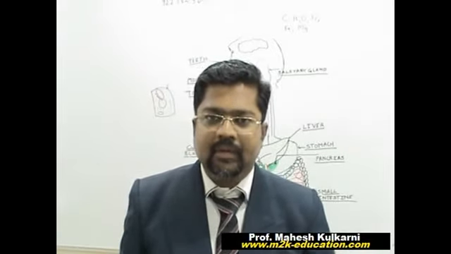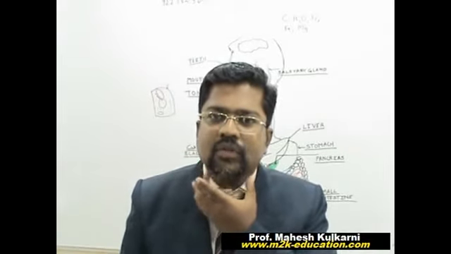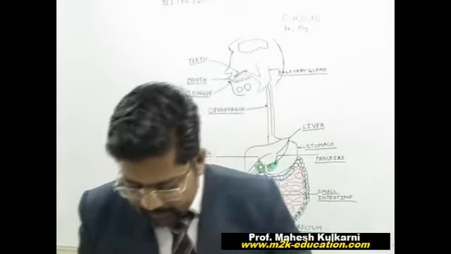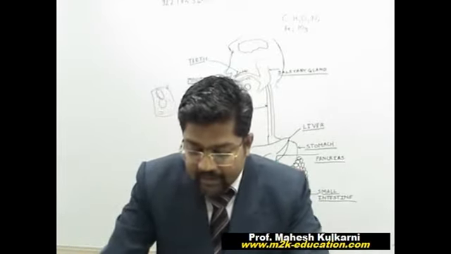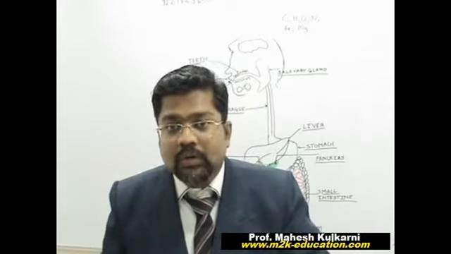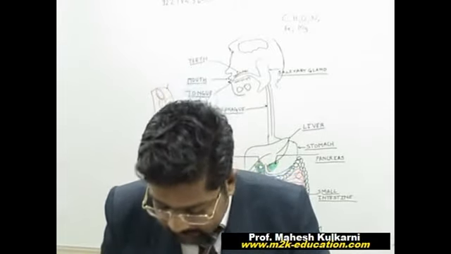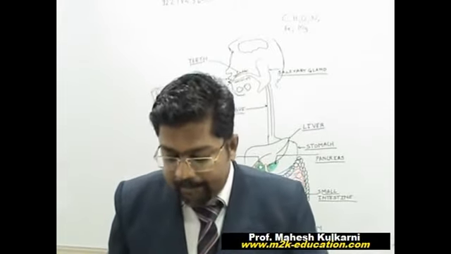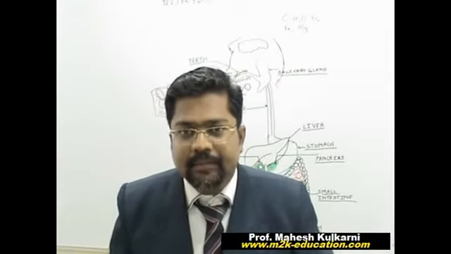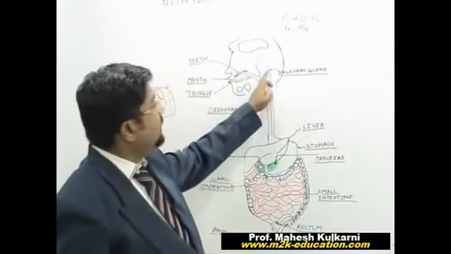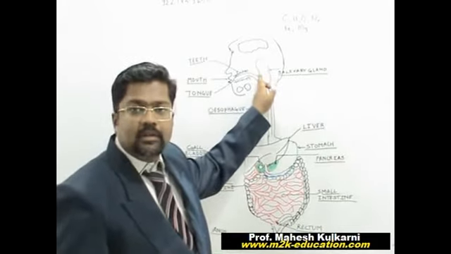Second, the submandibular gland. This is the mandible, so it is present over here. We call it the submandibular gland. These glands are present below the lower jaw. And third, the parotid glands. These parotid glands are present in front of the ear.